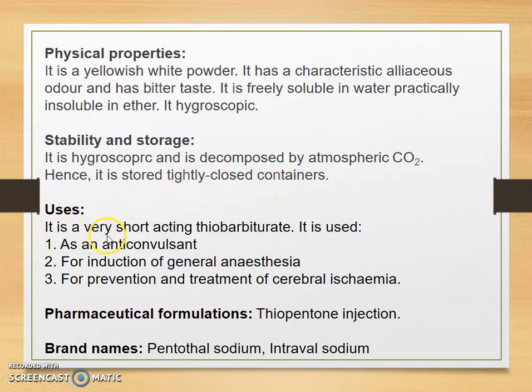Uses: it is a very short acting thiobarbiturate used for induction of general anesthesia, as an anticonvulsant, and for prevention and treatment of cerebral ischemia. Pharmaceutical formulation: it is available as thiopentone injection, brand names Pentothal sodium and Intraval sodium.